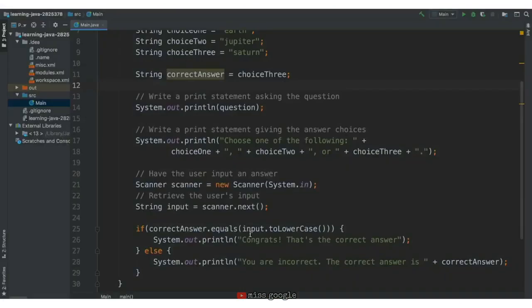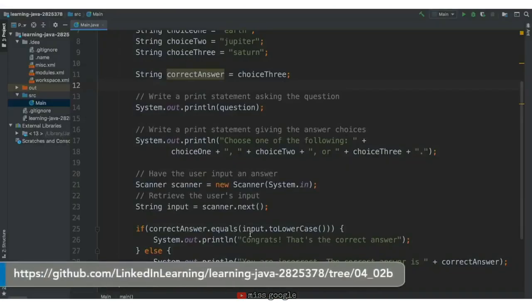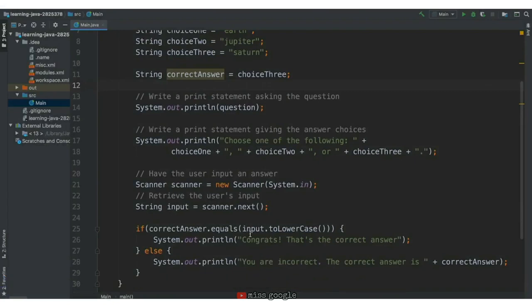Here, we have the multiple choice program code, but the value of correct answer is choice 3. It has the value Saturn instead of Jupiter, so there is a logical error in this code. Let's add a breakpoint on the line with our if statement. We can add a breakpoint on a specific line by clicking the space just after the line number. With this breakpoint, our program will pause its execution just before this line.